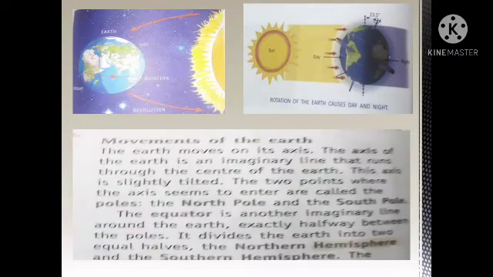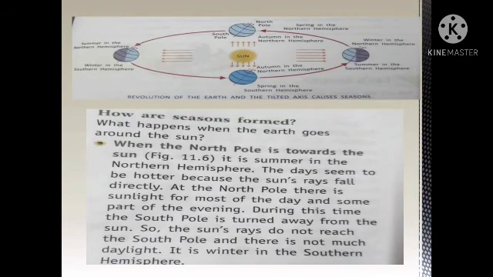Movements of the earth. The earth continuously moves and shows two types of movement, rotation and revolution. The axis of the earth is an imaginary line that runs through the center of the earth. This axis is slightly tilted. The two points where the axis seems to enter are called the south pole and the north pole. The equator is another imaginary line around the earth.